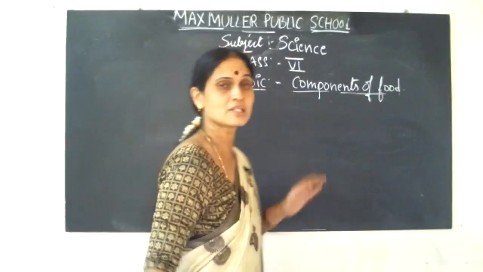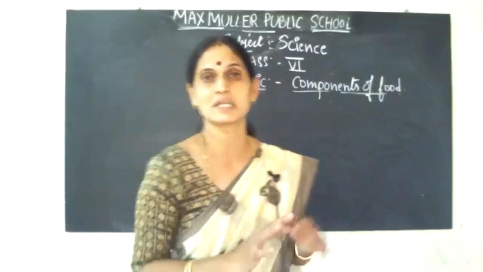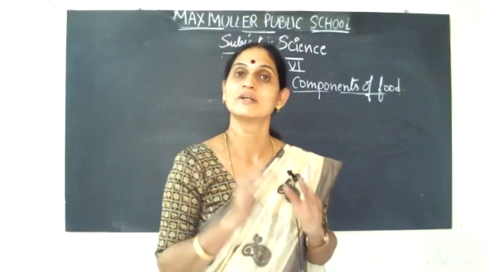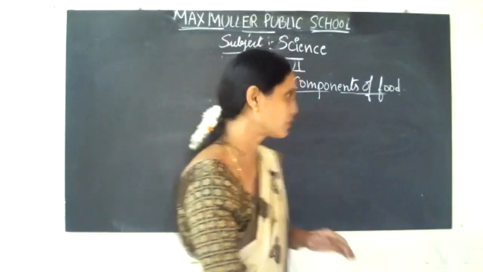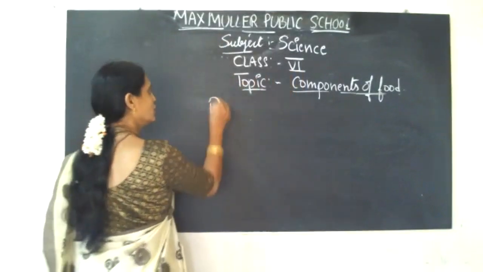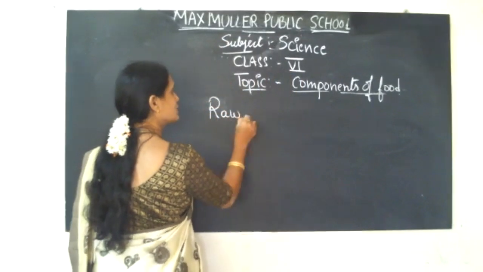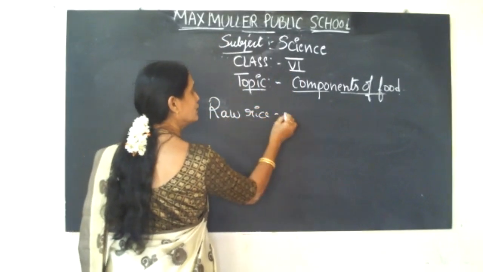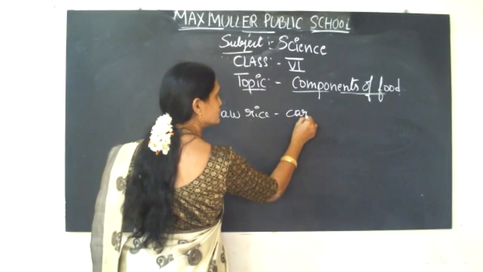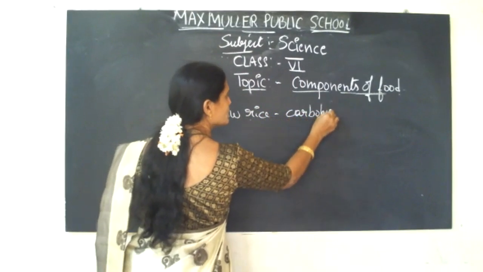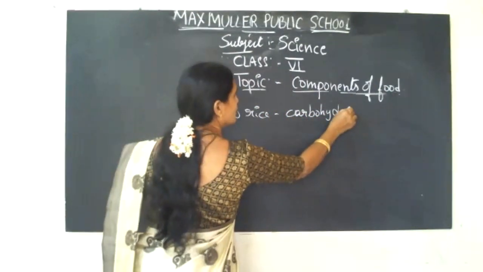Each ingredient has its own speciality, and that is called the nutrients. Suppose if you take raw rice, just now we took raw rice, no? Raw rice is mainly rich in carbohydrates. So each one has different kinds of components.